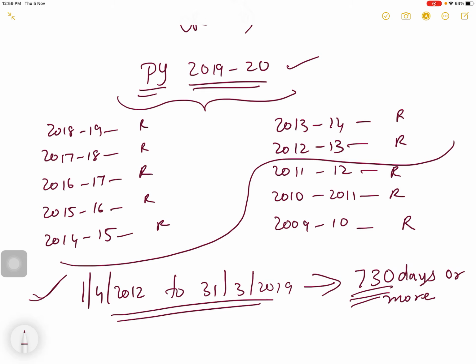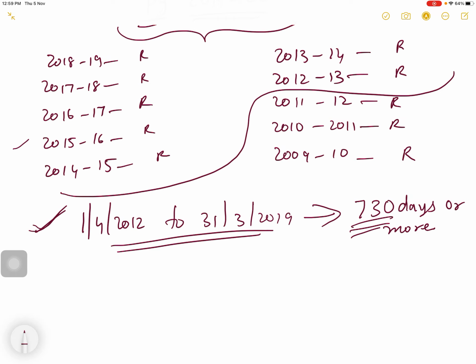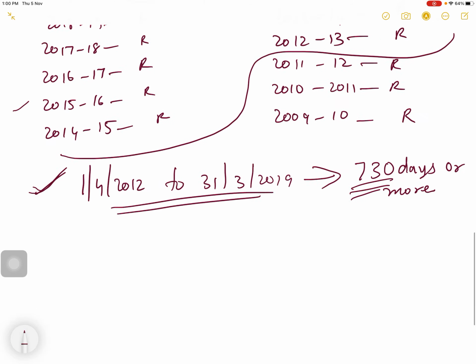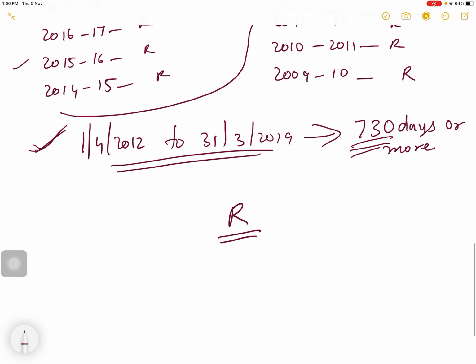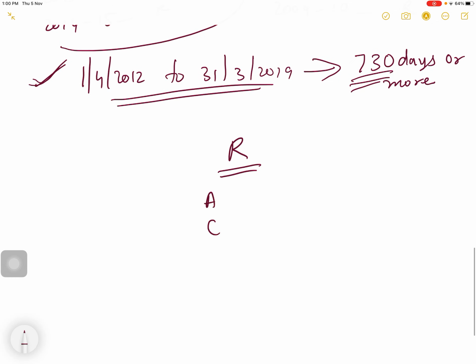So to become ordinary resident, he has to satisfy both the additional conditions. That is, out of 10 years, he has to be resident for a minimum of 2 years, and during the 7 years preceding the previous year, he has to be in India for 730 days or more. Okay, if he satisfies both the additional conditions, only then he is ordinary resident. If he satisfies only one additional condition, or he does not satisfy any of the additional conditions, he is not ordinary resident.